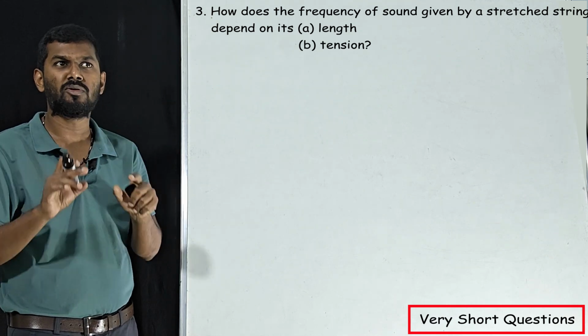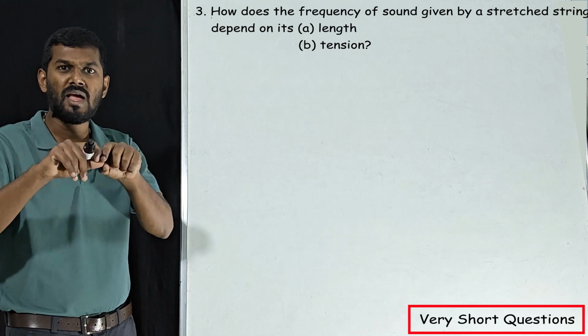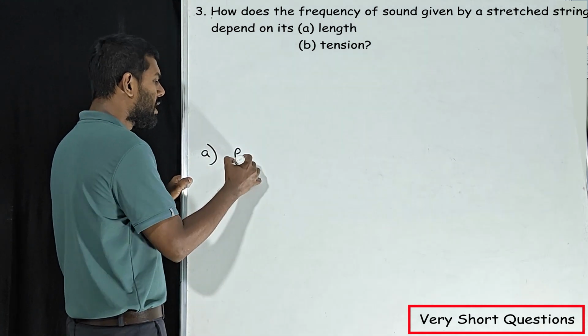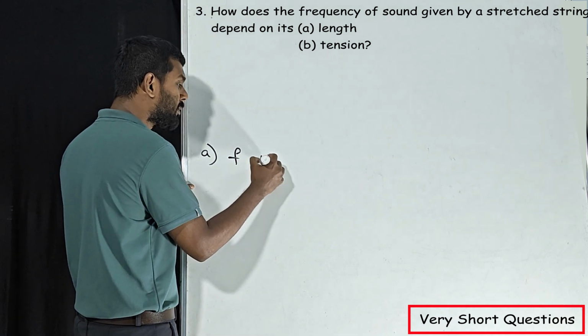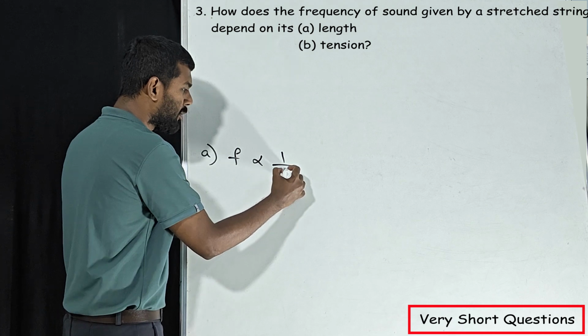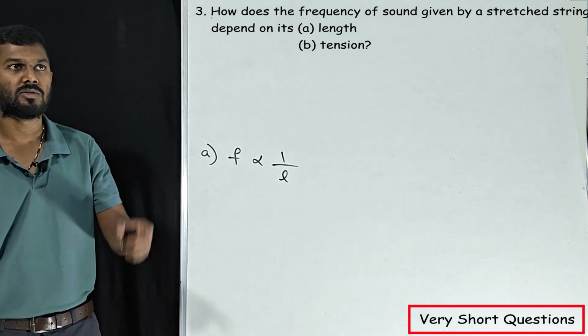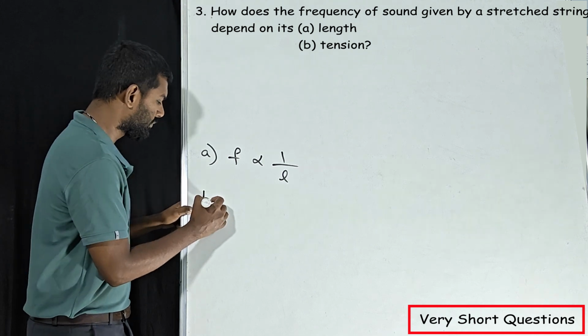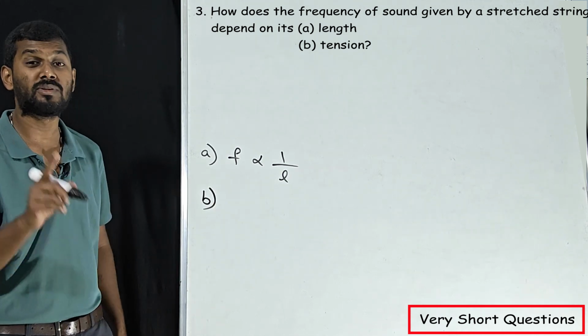Here they are talking about a stretched string, so we have to talk about the length of the string. The first one: frequency is inversely proportional. I have to write it in the form of a sentence, so it is inversely proportional to length. What length are we talking about? Length of the string. Next, the second case, we have to talk about the tension.